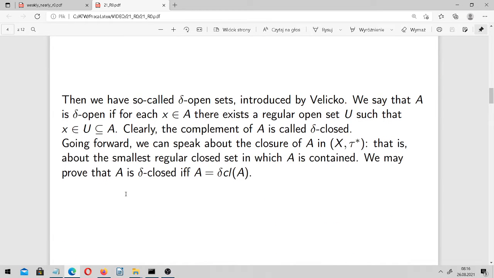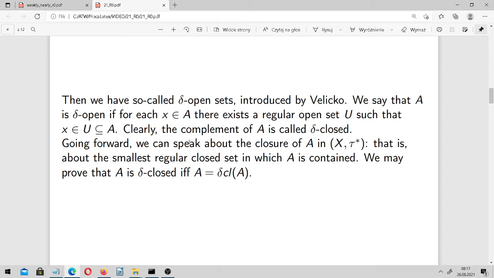And then we have so-called delta open sets introduced perhaps by a guy named Velitsky. We say that A is delta open if for each of its elements, so for each x in A, there exists, we may find, a regular open set U such that x is in U, and of course U is contained in A. And clearly the complement of a delta open A is called delta closed.